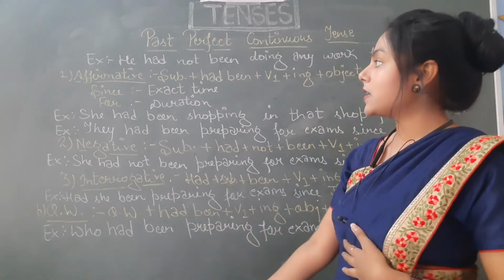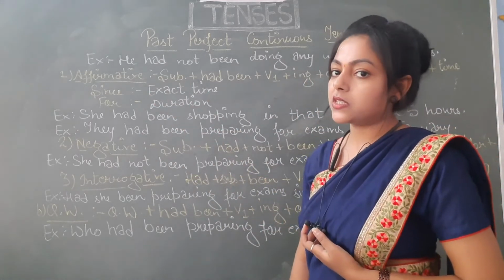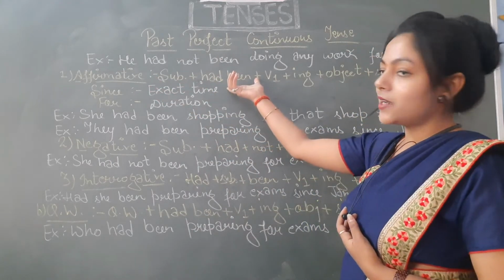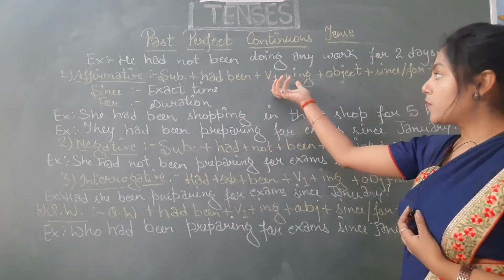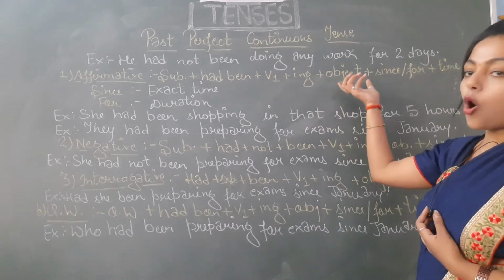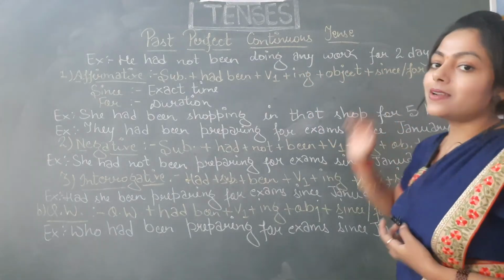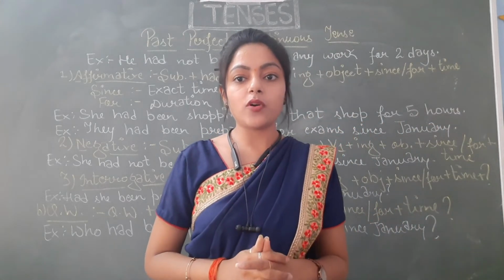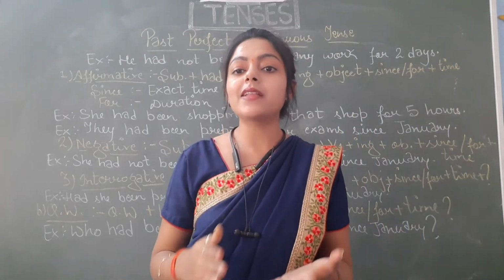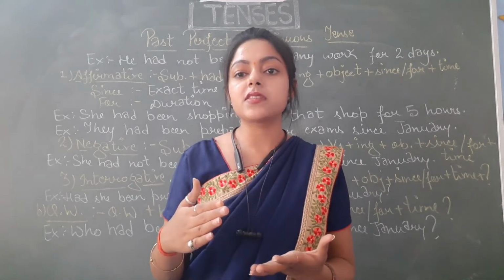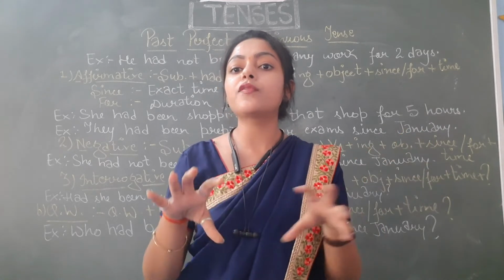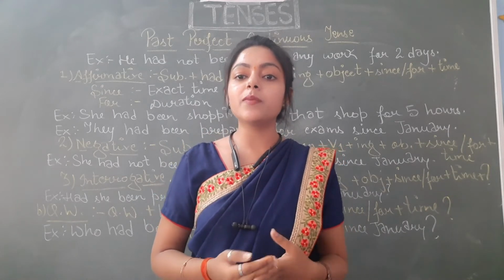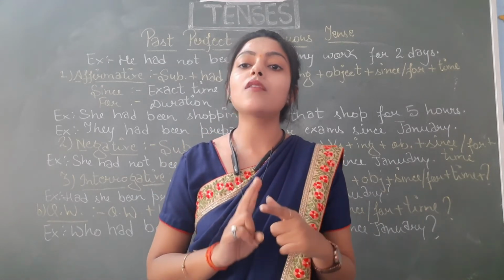So the first type of sentences are affirmative or positive sentences. First of all, we have to place subject, after that had been, after that the first form of verb and then ing, object, and this thing is called time reference. Students, in this type of tense, time reference is very important because in every sentence time reference is given, that action is continued for this point of time. So to show the time reference, we will be using two things, either since or for.